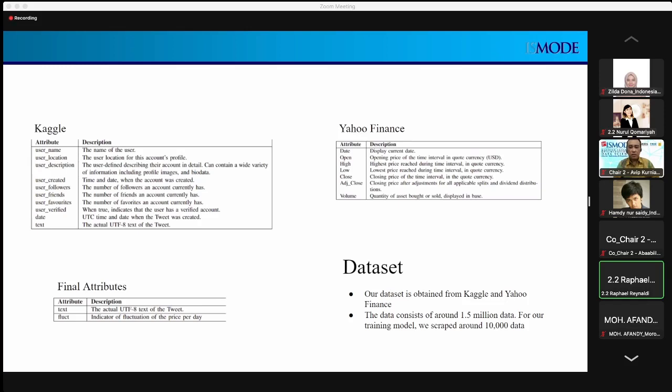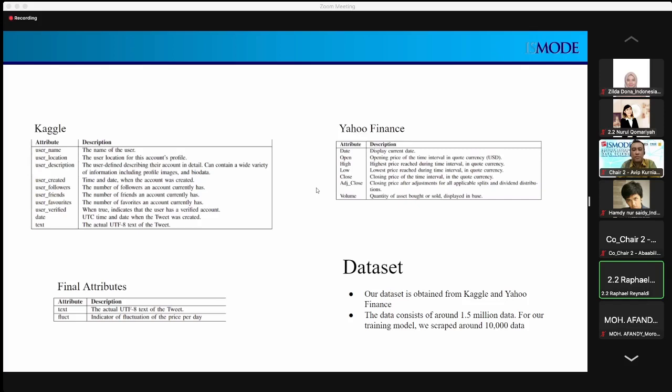And then for our Kaggle data, we also decided to scrape the amount of followers to 2,000 and above, because we didn't want our model to be influenced by Twitter accounts with smaller followers. The final attributes that we also added were text, which we added into our Yahoo Finance data set, so we were able to get the actual UTF data of the tweet, and then fluct, which indicates the fluctuation of the price on that day. So whether it be an increase in price or a decrease in price.